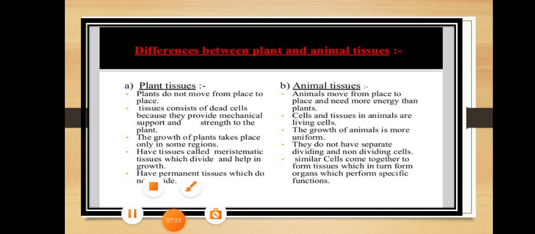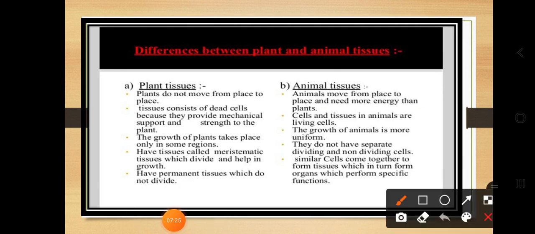Let us discuss what the differences are between plant tissues and animal tissues. So here are some differences we are going to discuss. In plants, the tissues do not move from one place to another place. It is a very simple thing you know, that plants cannot move from one place to another, but they can grow.